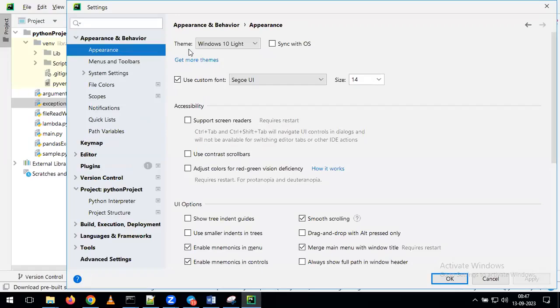Actually, here you can see the theme only. In the theme, you can change the theme. If you want, you can go ahead with the black color only. But on my screen, if it is black, people cannot see the window properly. That's the reason I modified it to white. Here you can see multiple options for your theme. By default, you have a dark color, but if you want, you can change it to any other color depending on your convenience. Otherwise, you can ignore it.